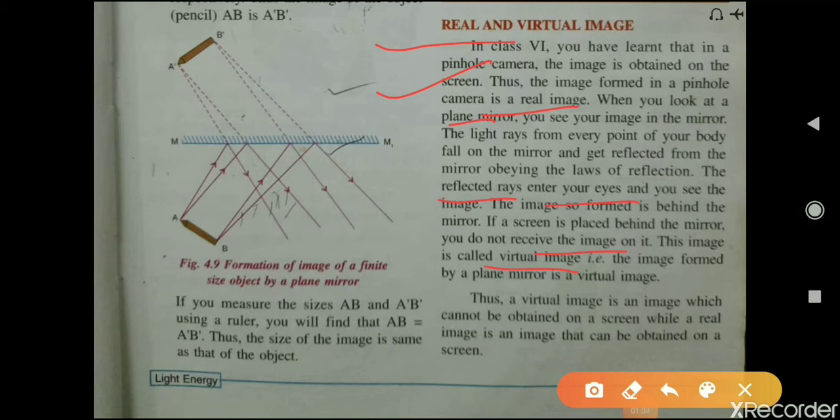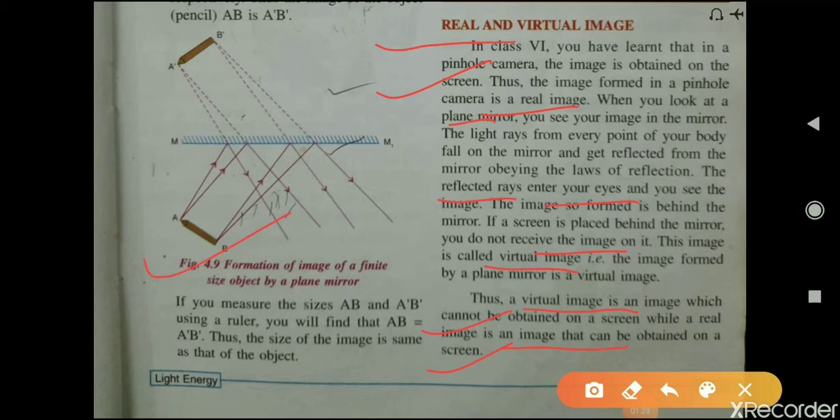Means the image formed in a plane mirror is a virtual image, and the image obtained in the pinhole camera, which is obtained on a screen, is known as a real image. Thus we can say that a virtual image is an image which cannot be obtained on a screen, while a real image is an image that can be obtained on a screen.